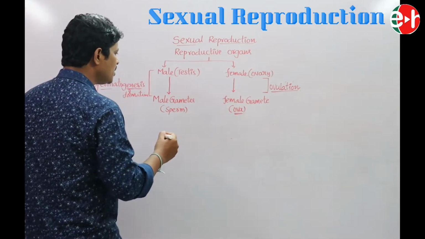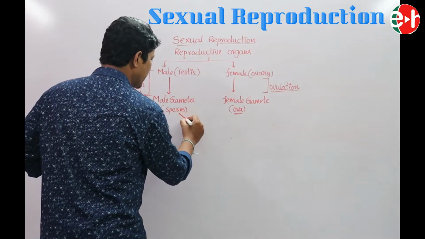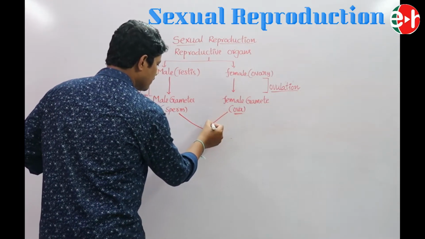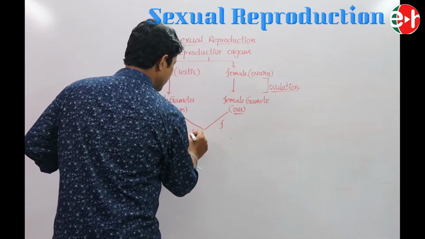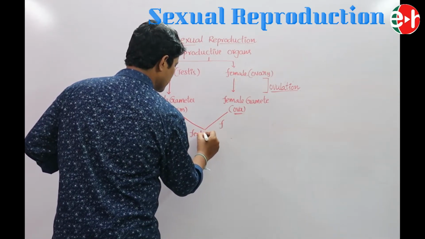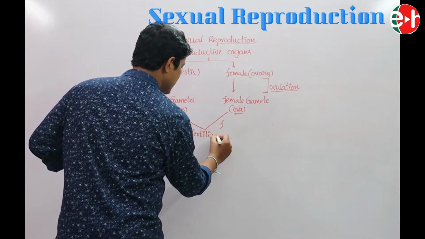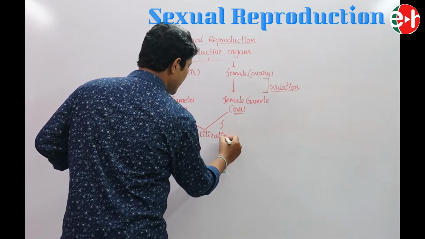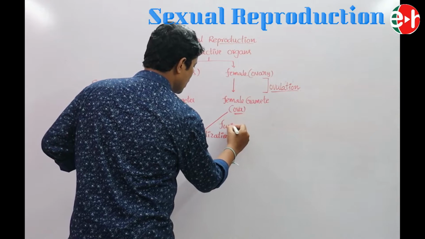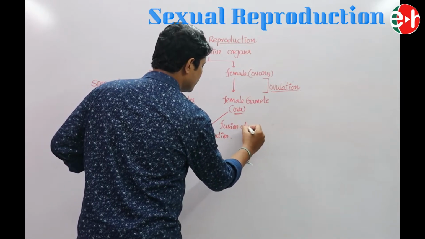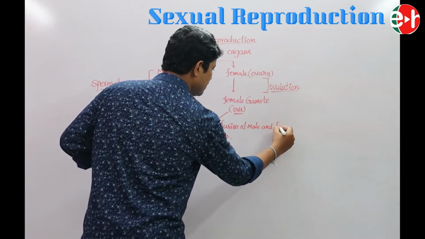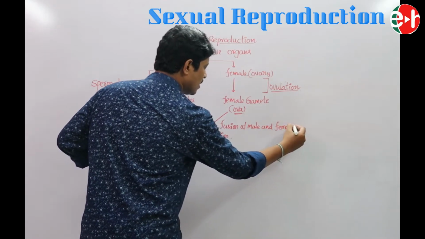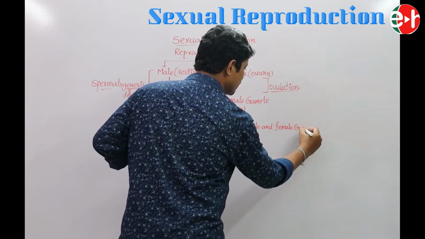After liberation of the ova and the sperm, these two are fertilized. This is called fertilization. Fertilization means fusion of male and female gametes.